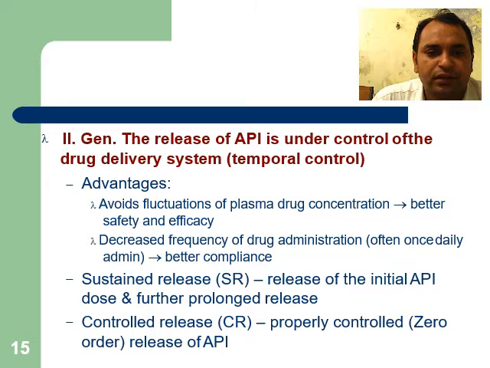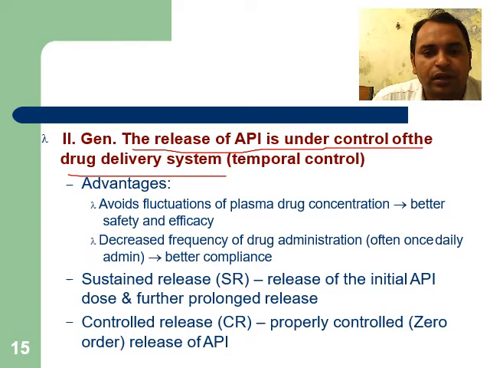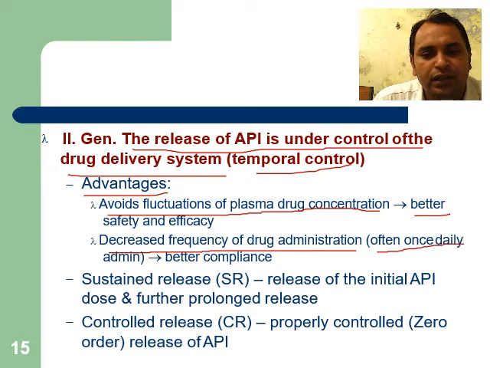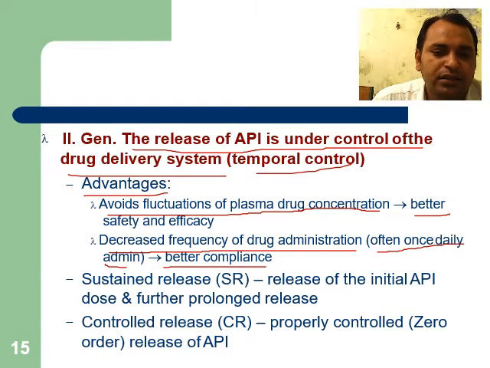Second generation: the release of the API is under control of the drug delivery system. Temporal control. Advantages: avoids fluctuation of plasma drug concentration, better safety and efficacy, decreased frequency of drug administration, offers once daily administration, better compliance. Sustained release: release of medicament in a sustained or controlled way for a prolonged time period.